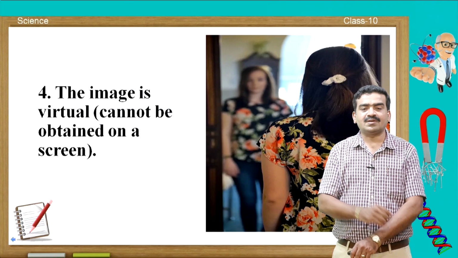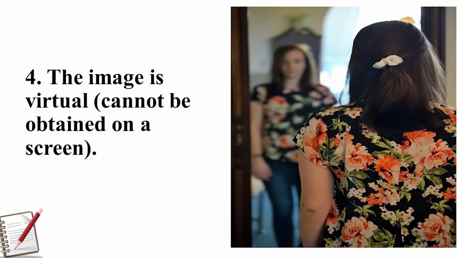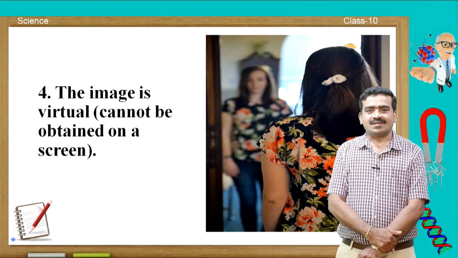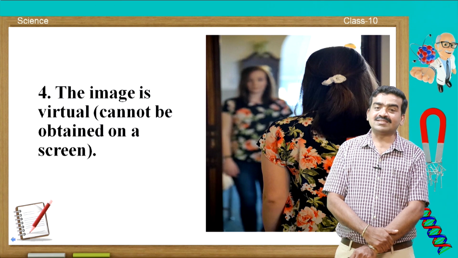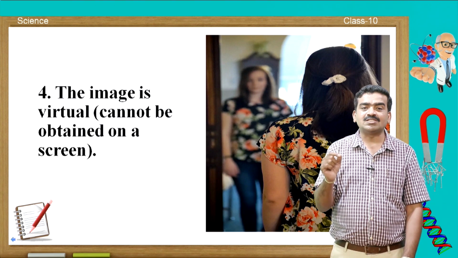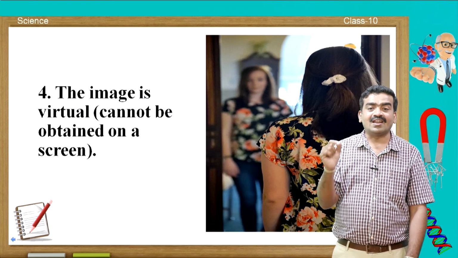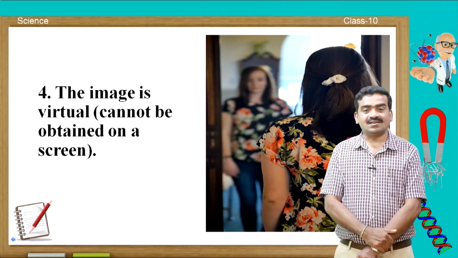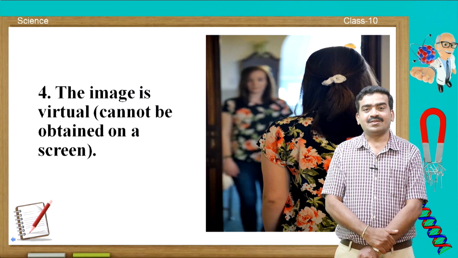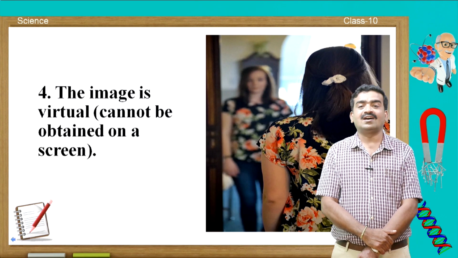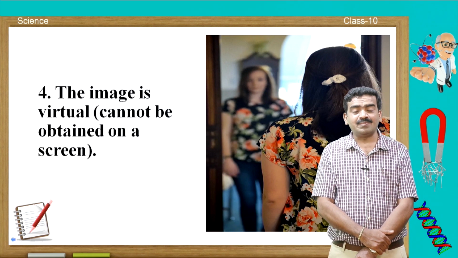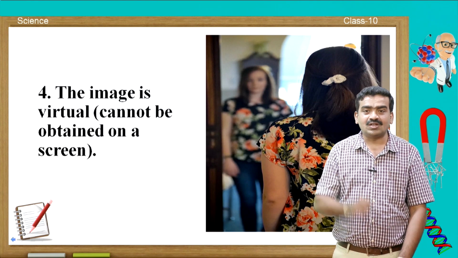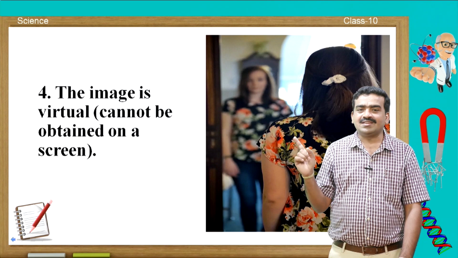Let us come to the fourth important nature of the image formed by the plane mirror. The image is virtual. There are two types of image: one is a real image and another is a virtual image. The virtual image is the image which is not possible to catch on the screen. The other type is a real image which is possible to catch on the screen, or which forms on the screen. In case of a plane mirror, the image formed is virtual because it is not possible to catch it on the screen.